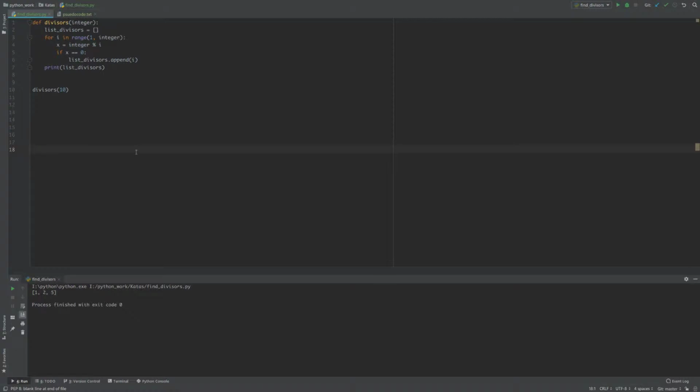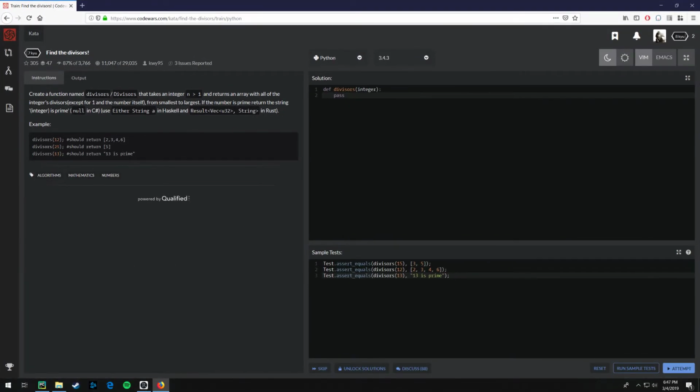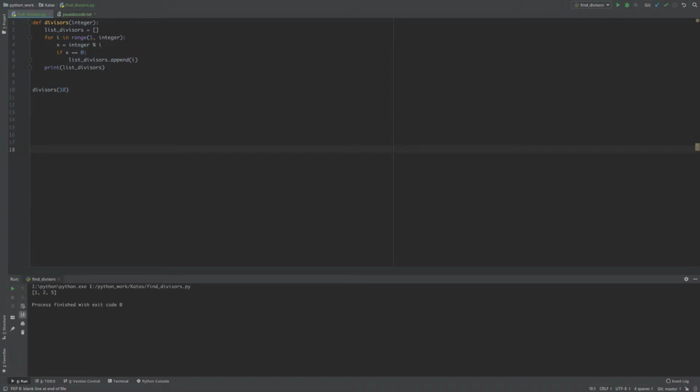So this is just the base code. I haven't satisfied everything in the problem. Okay, it says it takes an integer and returns an array with all the integer's divisors except for 1 and the number itself.